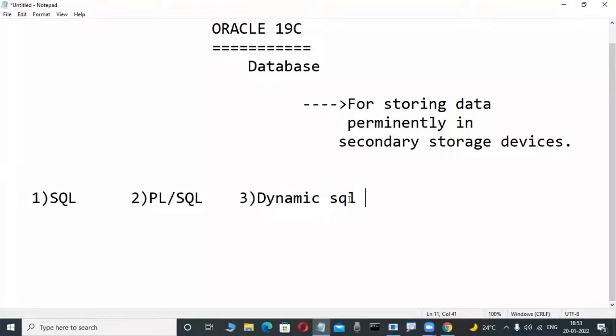From 2010 onwards I have been on the teaching side. That's why on the net, Murali Sir PL/SQL notes, whatever notes, maybe for 11g and 12c, they are putting on the net. You have to download this also.